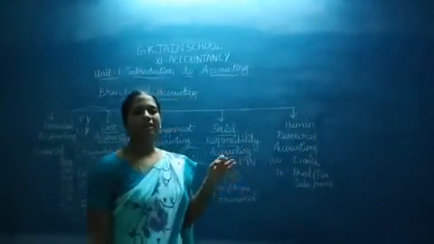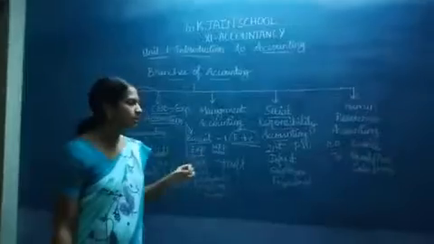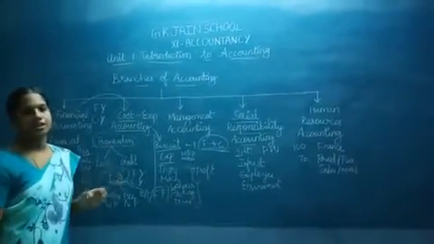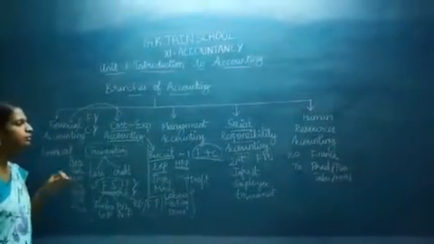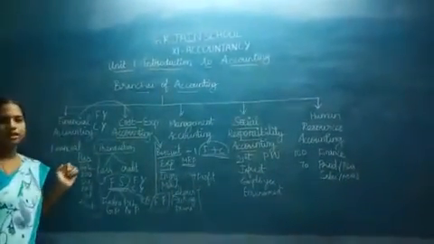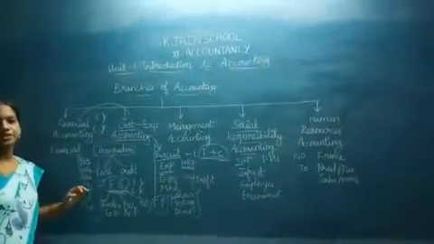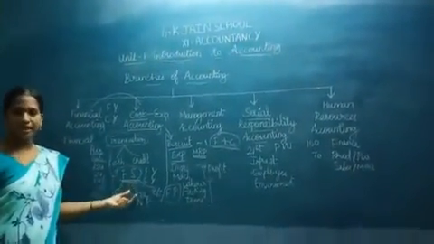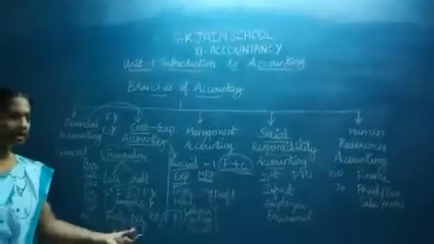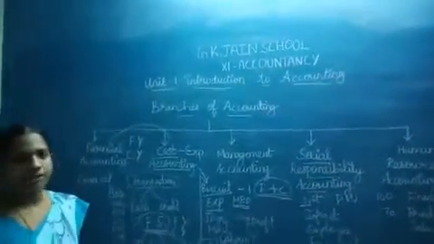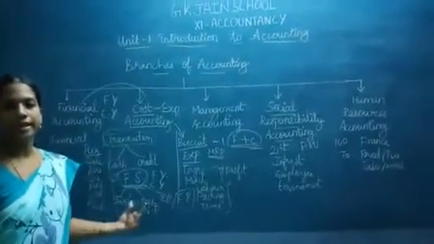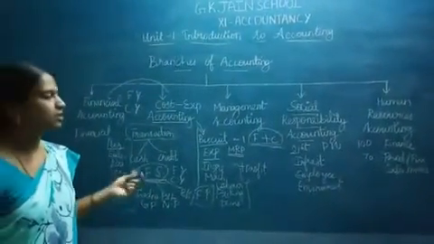So these are the 5 different branches of accounting. The first branch we discussed was financial accounting. Let me have a quick review. In financial accounting, all the transactions related to finance are recorded in the financial statements: trading, P&L and balance sheet. From the balance sheet and P&L, you can know the growth and whether we earned a profit in the organization or not.